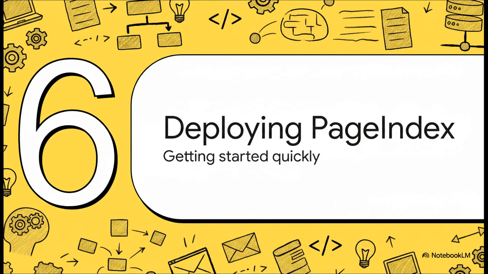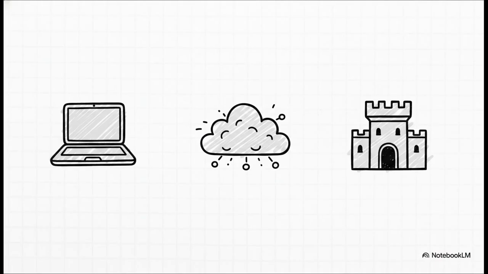Section 6, deploying your PageIndex. Let's talk about taking action and getting started. Seeing that kind of jaw-dropping accuracy, let's bring this down to practical, actionable next steps for your own specific environments. You essentially have three main deployment avenues for PageIndex. First up, it's open source. You can self-host and run it locally right now using their GitHub repo, which utilizes standard PDF parsing. Now, if you're dealing with really messy, complex PDFs that need advanced layout recognition, you can use their cloud service via API or the Model Context Protocol, giving you enhanced OCR and much better tree building. And of course, there are enterprise options if you need a full private or on-prem deployment.